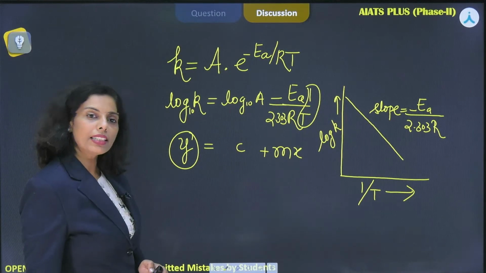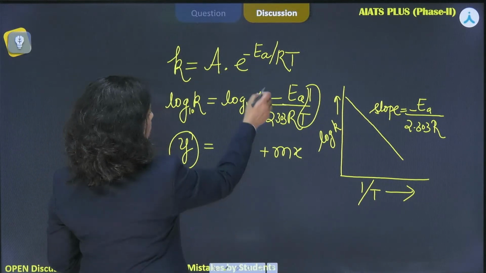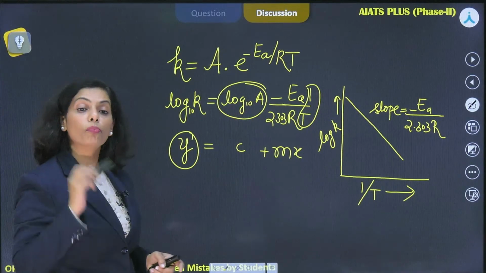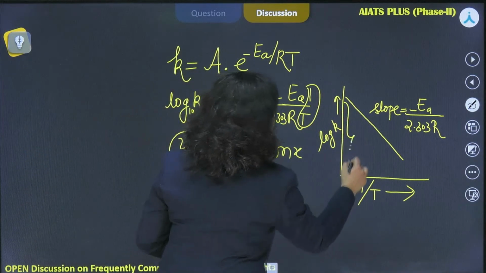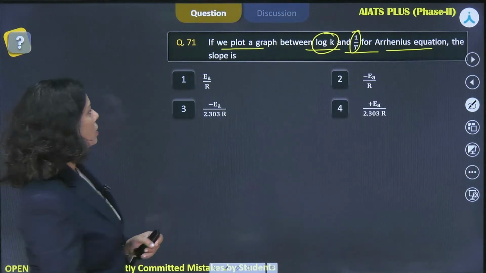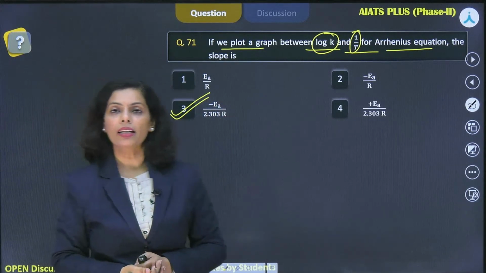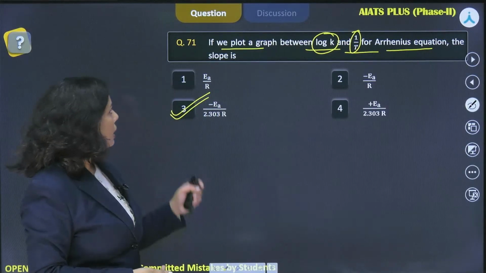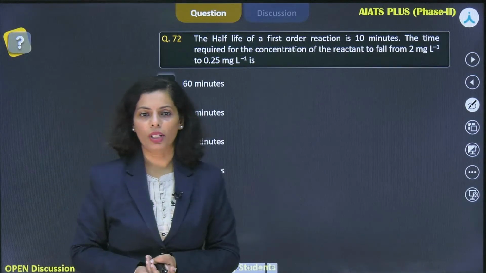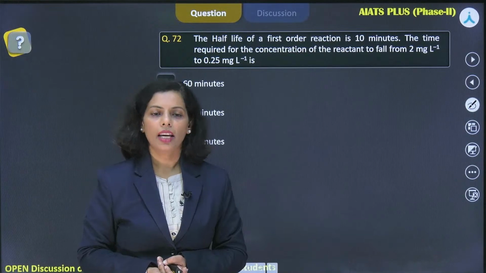What is the intercept in this case? The Arrhenius constant value you can find out from the graph using the intercept. Done? Okay. So, the answer I got here is option 3, the negative slope in this case that you will be getting, right? Okay. Now, let me move forward with a few more questions. Definitely we have to take log A. Yes, Divya, yes Tanmay, Manalika, everyone.